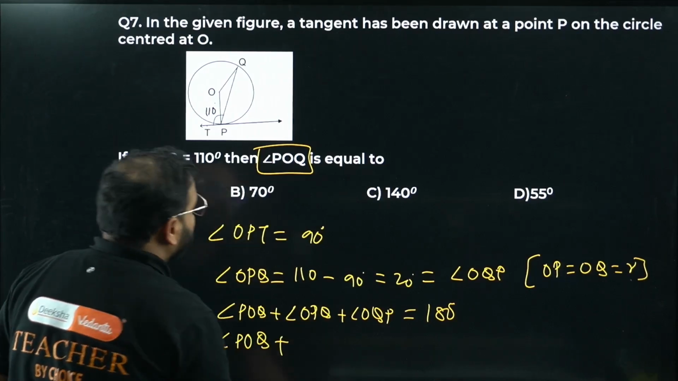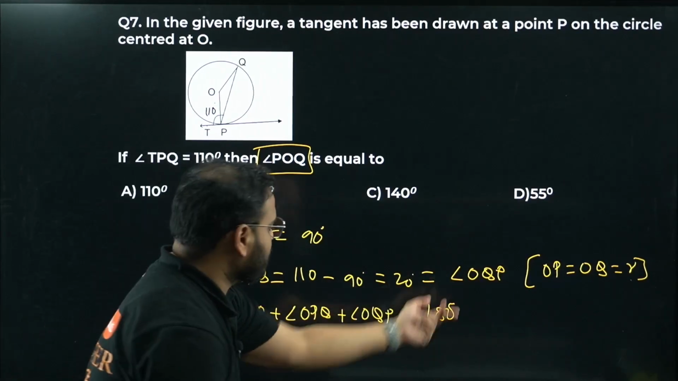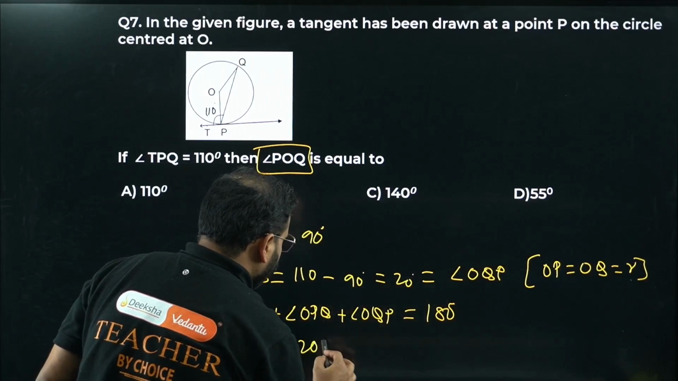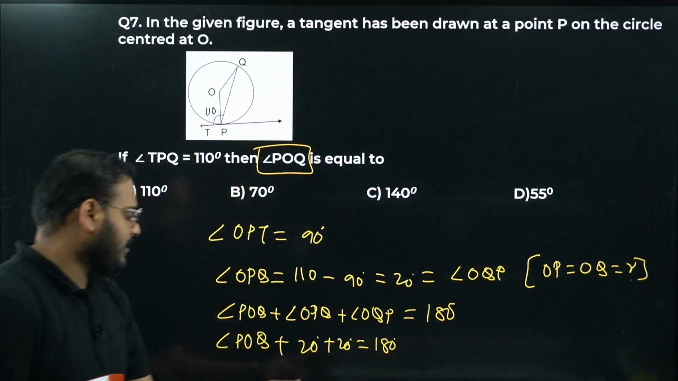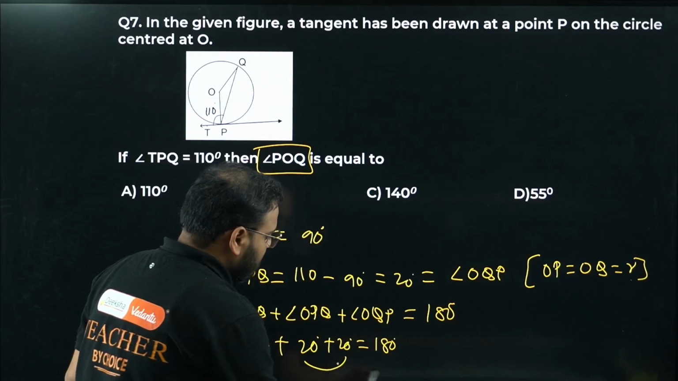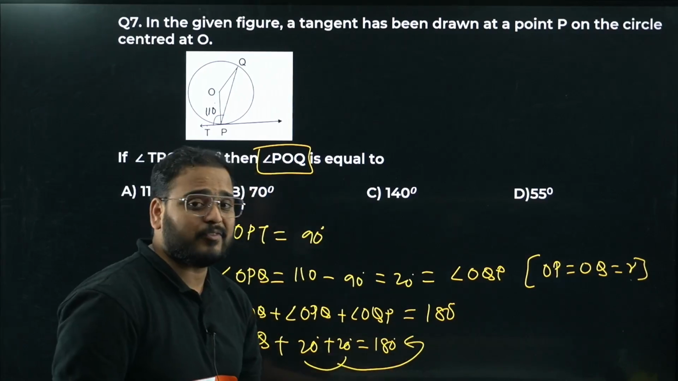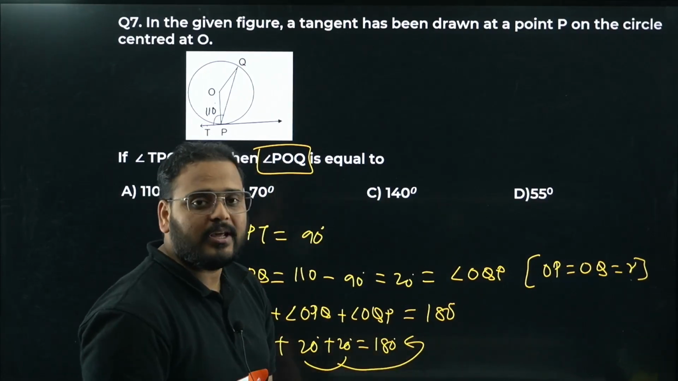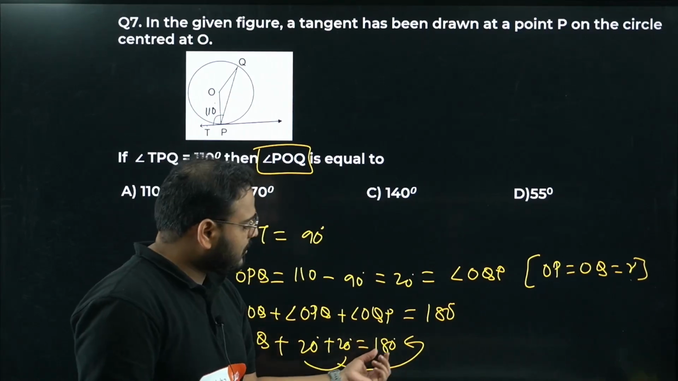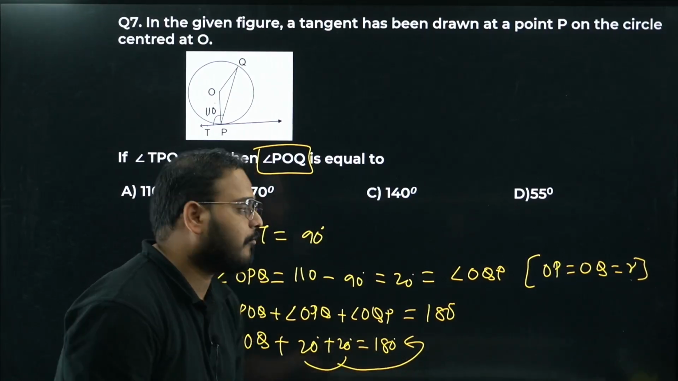POQ plus OPQ is how much, sir? 20 degree, and so is OQP. So 20 plus 20, 180. Check this out. Here 40. Bring this 40 on this side. 140 will become, because 180 minus 40 is... this is 40, right? 20 plus 20 is 40. Bring over here minus 40. Sign change will be there. So 180 minus 40 is simply 140.